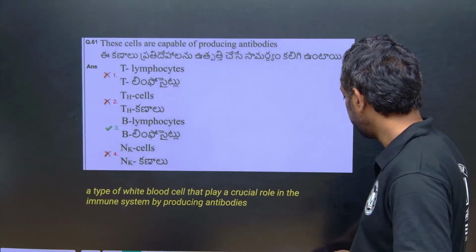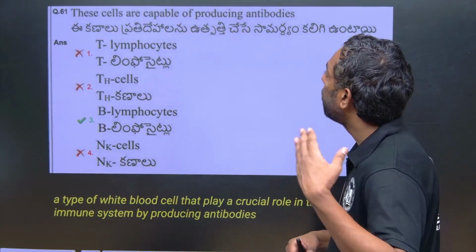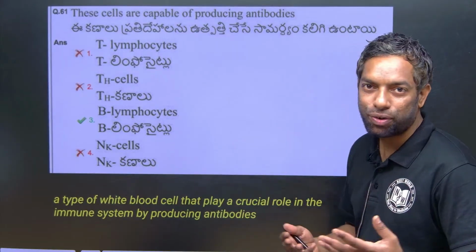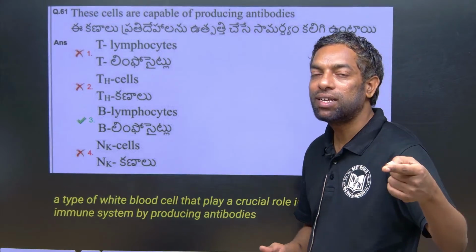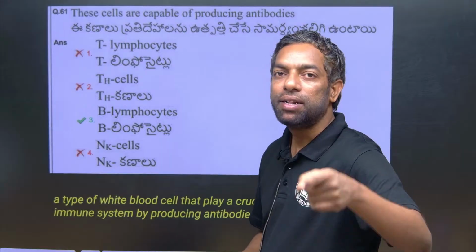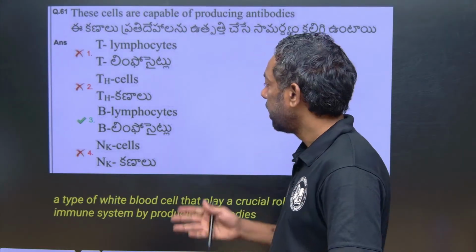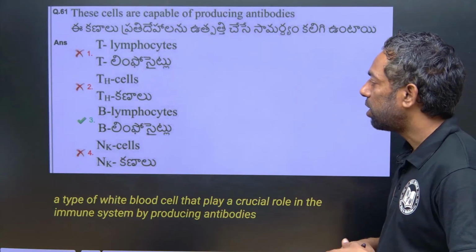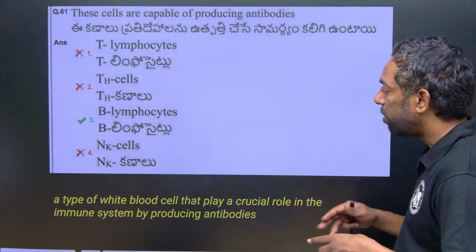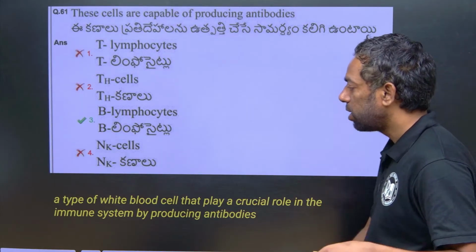Next question. Which cells are capable of producing antibodies? As you know, B cells, B lymphocytes, produce antibodies and are involved in humoral immunity. B lymphocytes are the type of white blood cells that play a crucial role in the immune system.